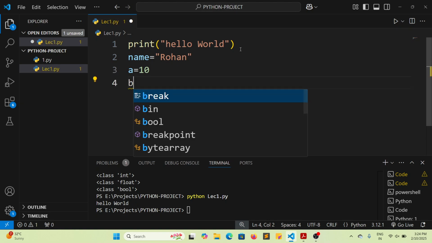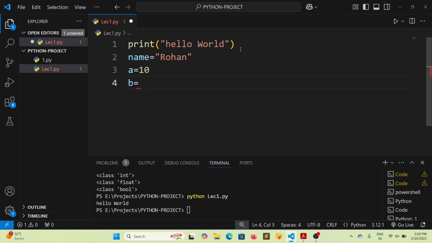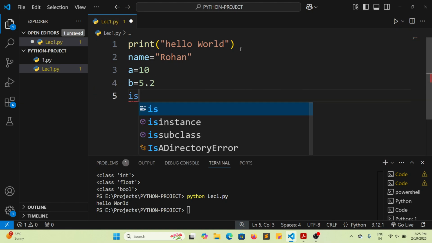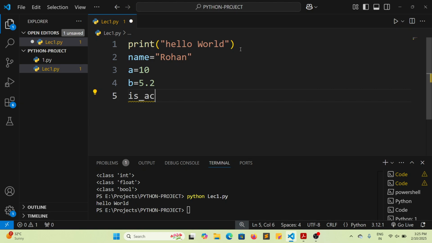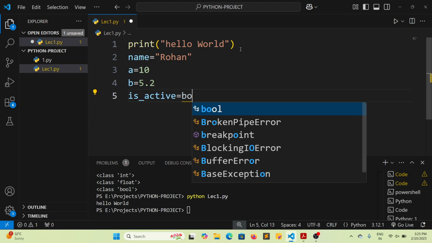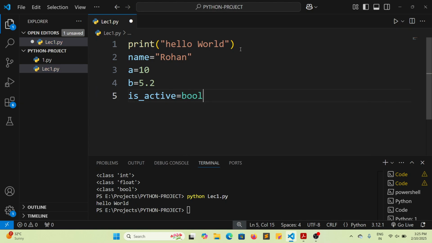Another variable, b, in which I'm going to store some floating point value, and one new variable, let's just say is_active. That is going to be a boolean variable. I have created four variables. First variable is name, second variable is a, third variable is b, and fourth variable is is_active.